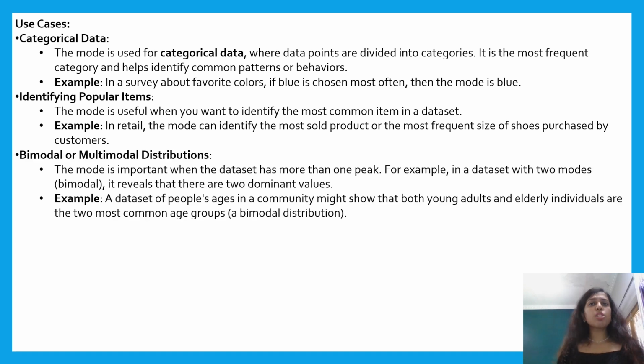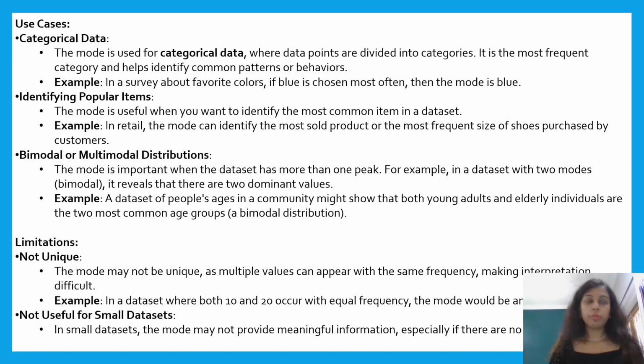When your dataset has more than one mode, it means there are multiple peaks or frequent values. For example, if you are analyzing the ages of people in a community, you might find two common age groups, such as young adults and elderly individuals, indicating a bimodal distribution.